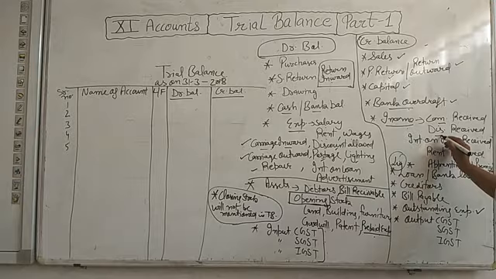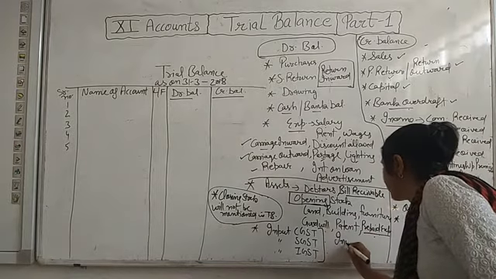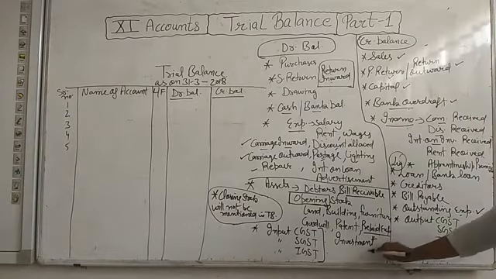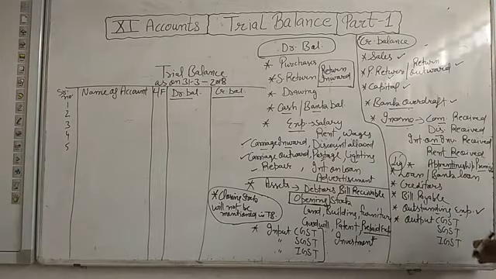Like commission received, discount received, interest on investment received. हमने money invest की हुई है. That investment is our asset and interest on investment is our income. Investment has debit balance and interest on investment has credit balance. Rent received credit balance. One more, apprenticeship premium. If the firm gives training to any person, then it receives some premium from that person. उससे कुछ fee लेते हैं. That is known as apprenticeship premium. Internship के लिए जैसे कोई भी आता है तो हम उससे payment लेते हैं. That is our income.